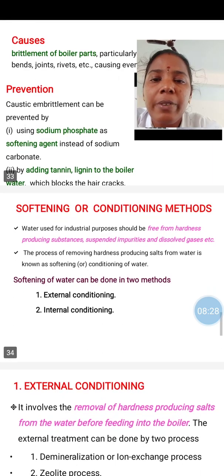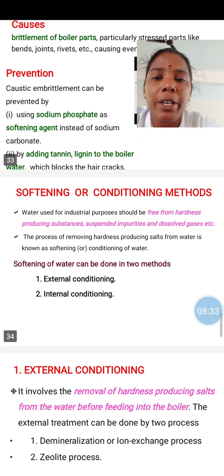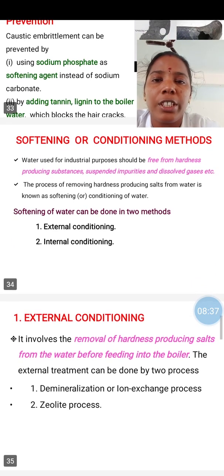Then it is prevented by using sodium phosphate softening agents instead of sodium carbonate, and also can be prevented by adding tannin, lignin to the water.